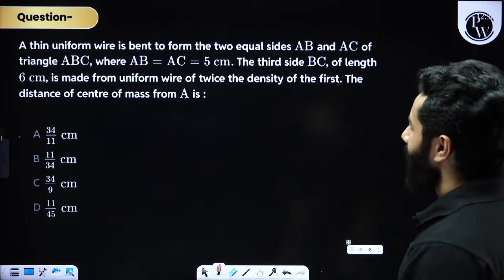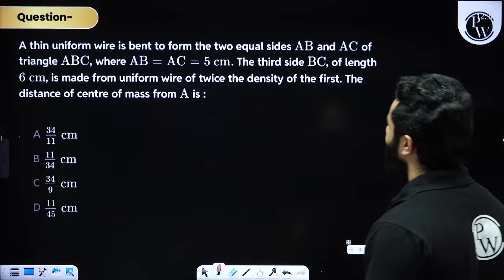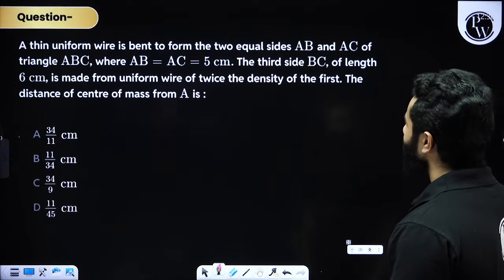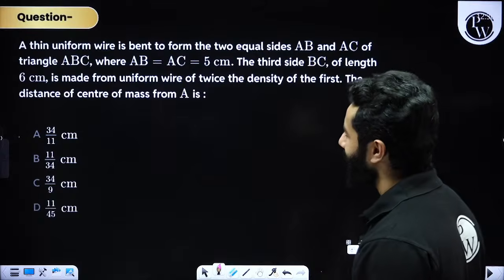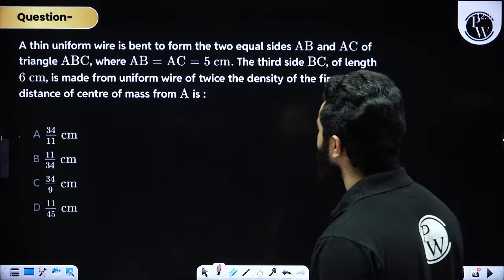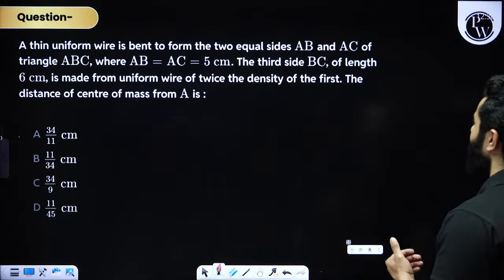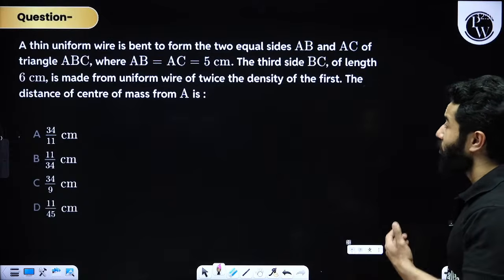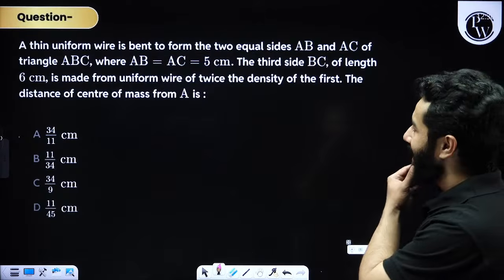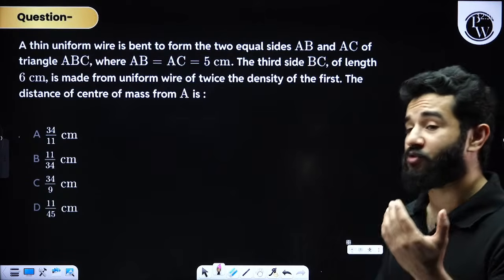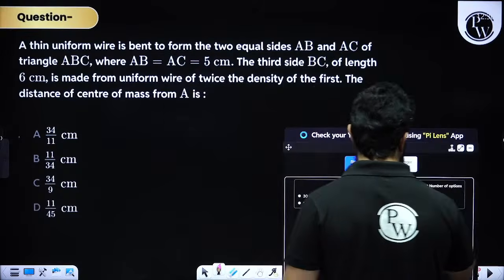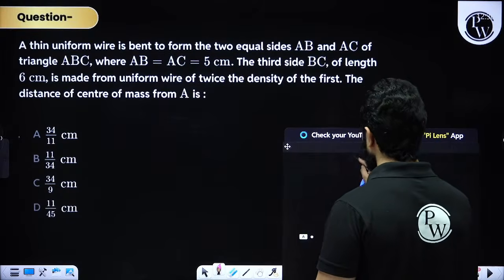Please see, a thin uniform circular wire is bent to form the two equal sides AB and AC of triangle ABC, where AB and AC are 5 centimeter. The third side BC of length 6 centimeter is made from uniform wire of twice the density of the first. The distance of center of mass from A is. This is a very nice problem. Let's start. 2 minutes. Let's begin.